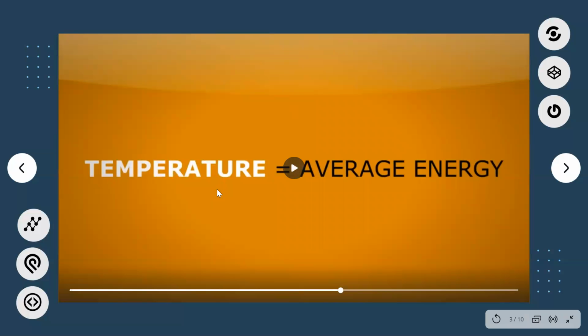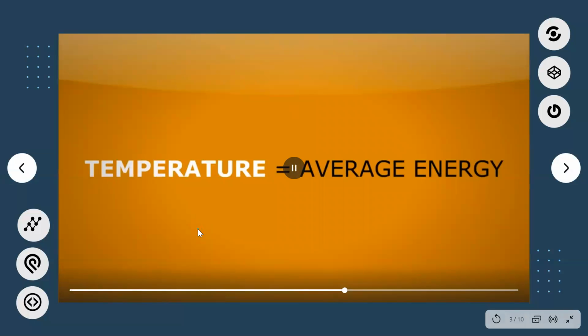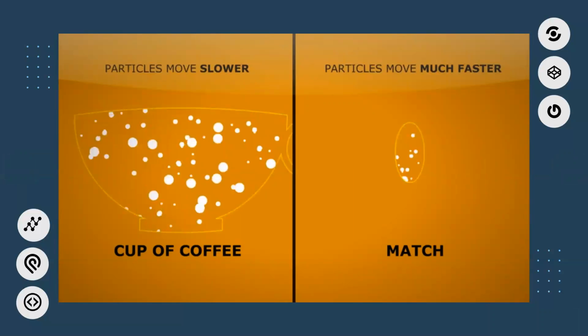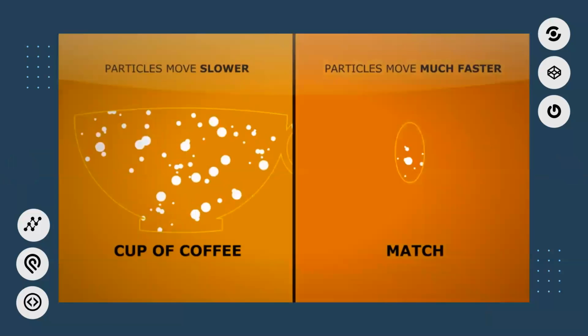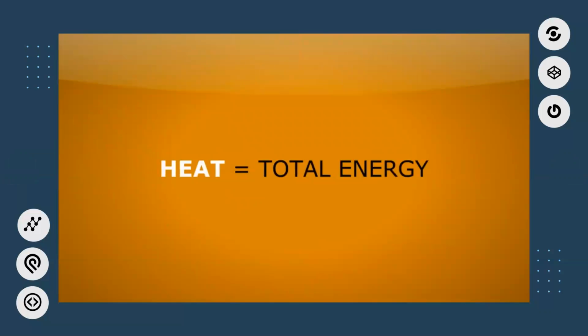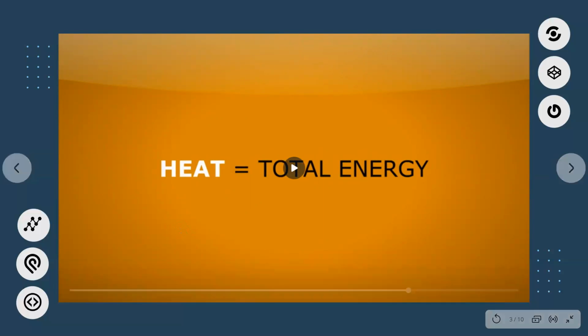Therefore, temperature, however, is the measure of the average energy in a system. As you can see in the match, the particles are really moving much faster than the coffee. So, the average energy as to temperature is much higher. To recap, heat is the total energy in a system.